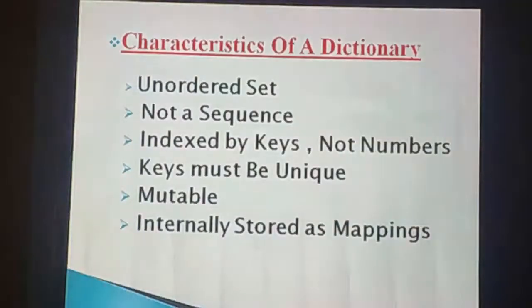We can access the string elements or list elements or tuple elements with the help of the index. But how can we access the dictionary elements? With the help of the key. The next one is indexed by keys, not numbers. Dictionary elements are indexed by keys, not numbers. I will explain how.